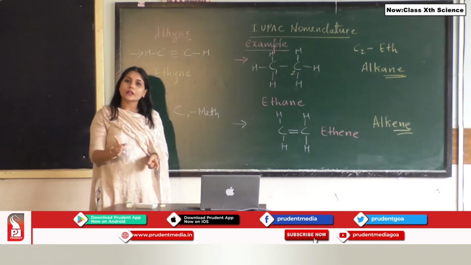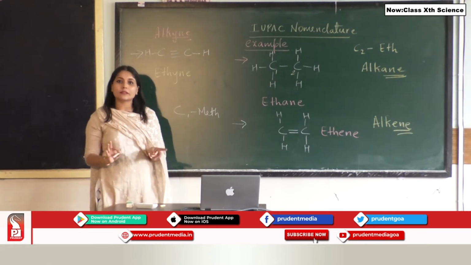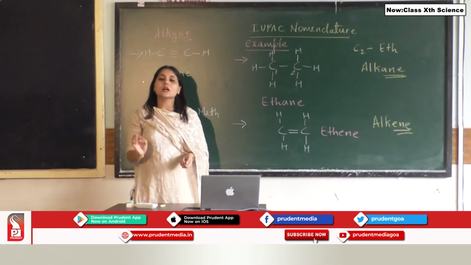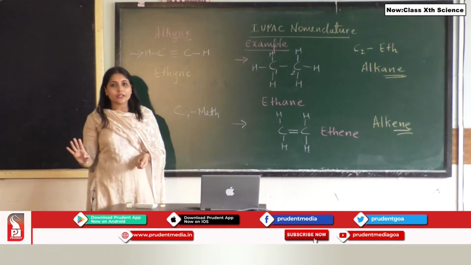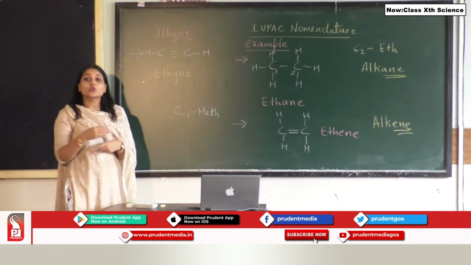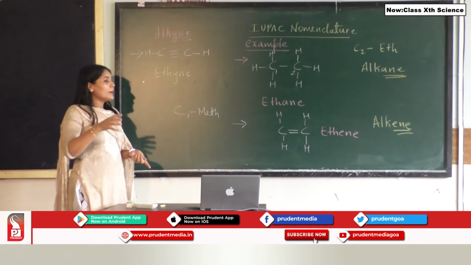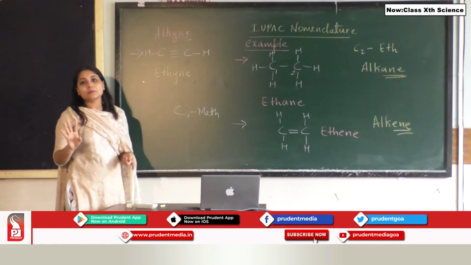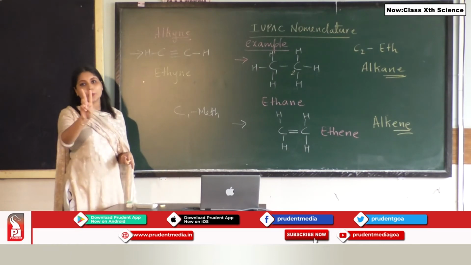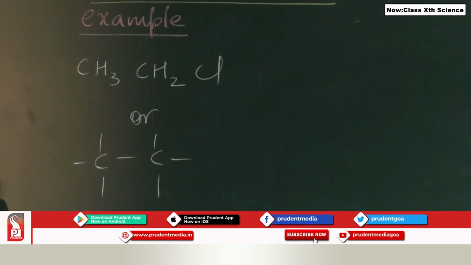If there is just 1 carbon atom, then we cannot call it as methene or methyne. So please take a note, students, methene or methyne does not exist because a double or triple bond is not there, because there are no 2 carbon atoms. So in order for a double or triple bond to be formed, the minimum number of carbon atoms required is 2. So next example, let us see.